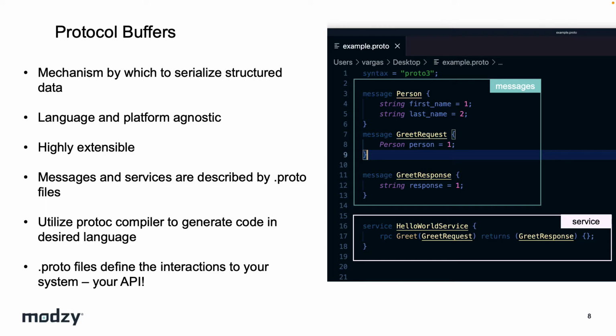So again, provided by Google. In the Proto-C compiler, you pass it some information: the location of your proto file, the language that you want it to generate code in, and it'll generate these protocol buffers and what are called client stubs in your server code for you. And so that's what makes it super powerful.